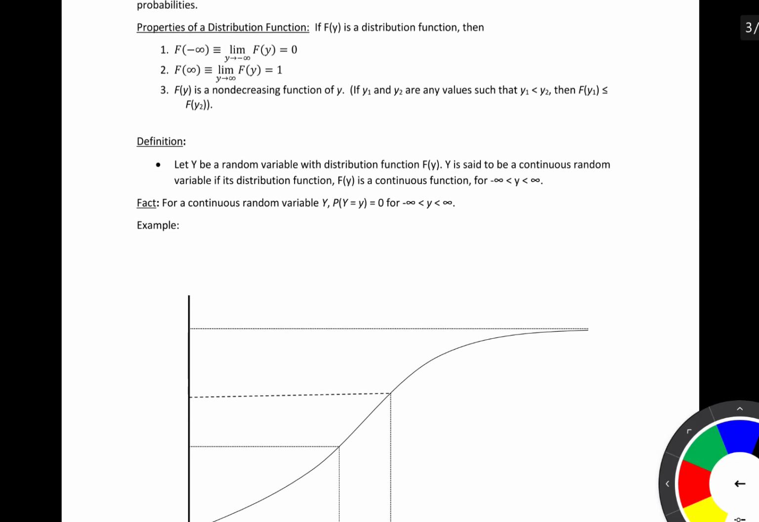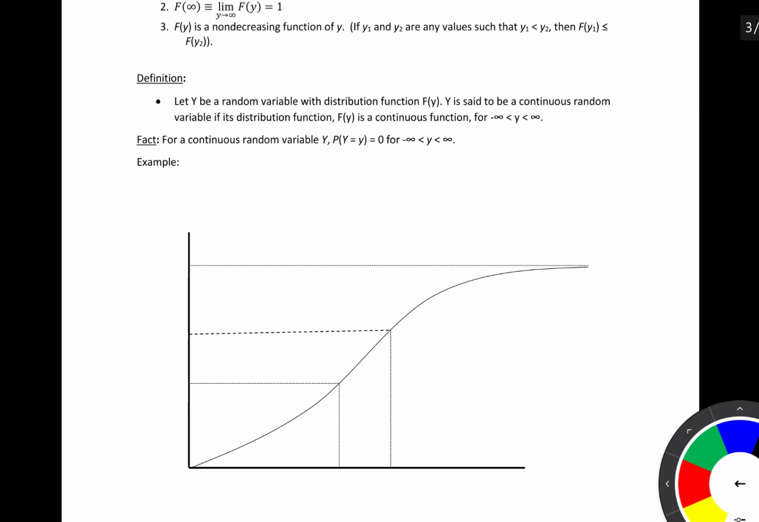And so our definition says let y be a random variable with distribution function F of y. Y is said to be a continuous random variable if its distribution function F of y is a continuous function for y between negative infinity and infinity. So here is another definition of what it means to be a continuous random variable.